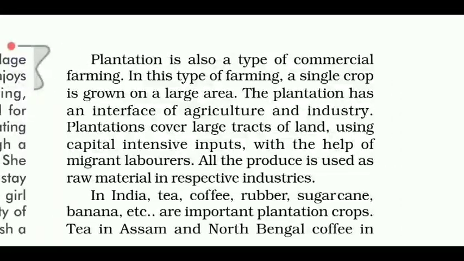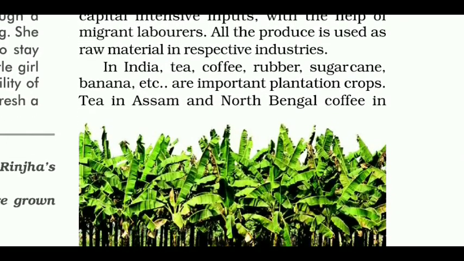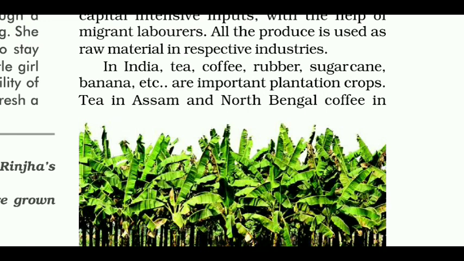Plantation is also a type of commercial farming. In this type of farming, a single crop is grown on a large area. The plantation has an interface of agriculture and industry. Plantations cover large tracts of land using capital-intensive inputs with the help of migrant laborers. All the produce is used as raw material in respective industries. In India, tea, coffee, rubber, sugarcane, banana, etc.